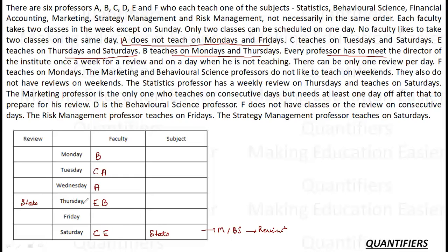If stats is getting reviewed on Thursday, I can say that E cannot teach stats, because it is given to us that a professor has to meet the director once for a review on a day he is not teaching. Since E is teaching on Thursday, E cannot get reviewed on Thursday. Therefore, if I sort A, B, C, D, E, F, C will get stats. Done. So this is also sorted.